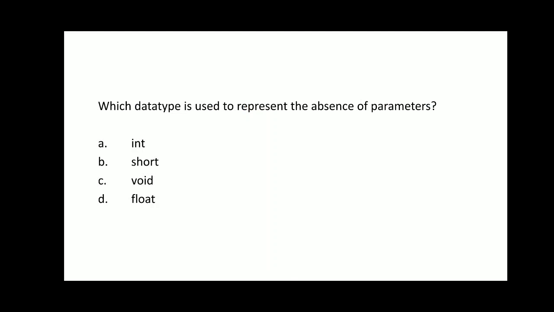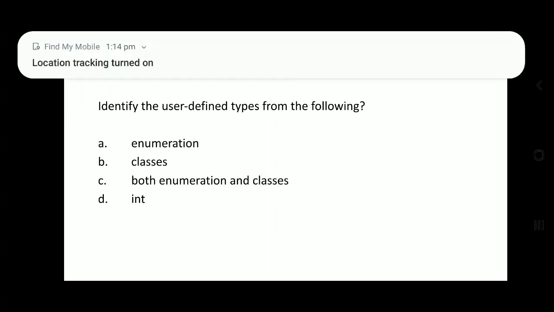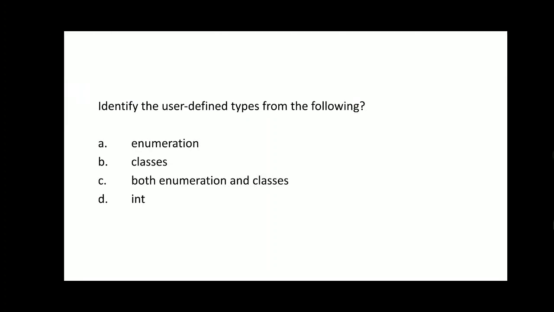Okay, so the question here is, which data type is used to represent the absence of parameters? When there is no parameter, that is void. So answer C would be correct. Identify the user defined data types. Here enumeration, yes, it is a user defined data type. Classes are also user defined data types. So both enumeration and classes, because integer is not a user defined data type, it is a predefined data type.